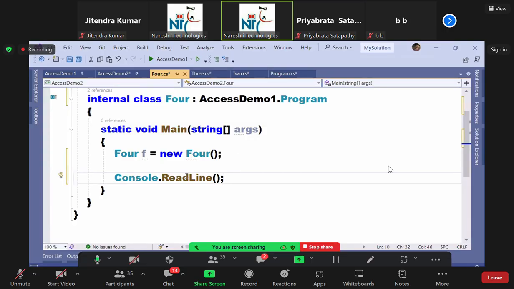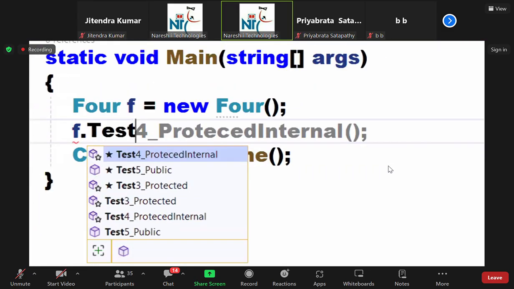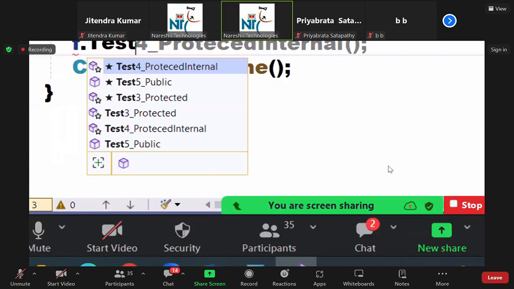Come on, what are the remaining 3? Internal, protected internal, private protected. Okay, let us see. Tell me from the top. What is not accessible? Private discussion is complete, don't talk about it anymore.